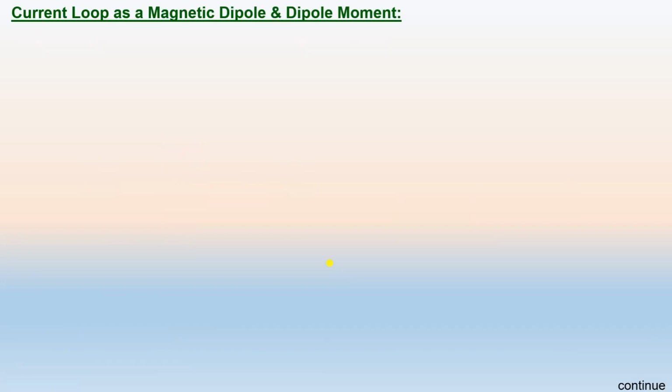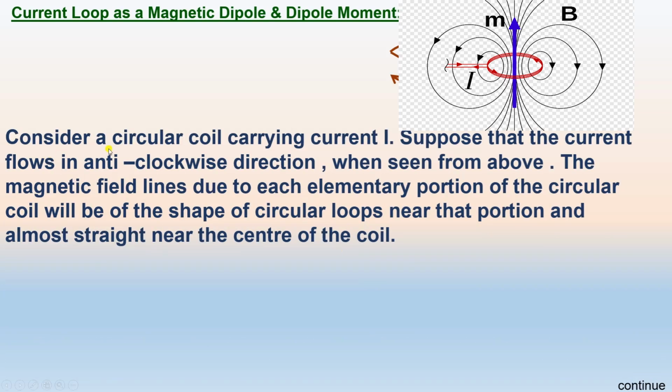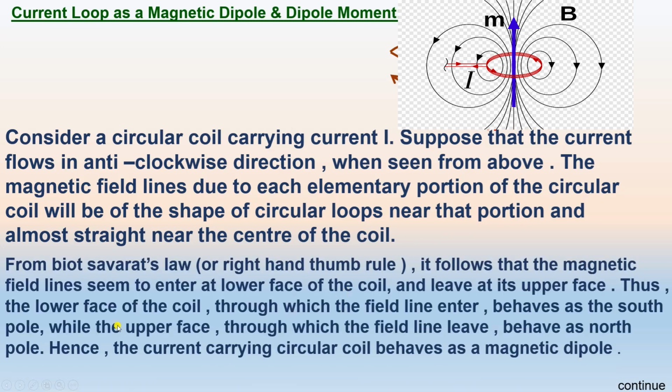For that, let us consider a circular coil having current I. Suppose that the current flows in the anti-clockwise direction. When seen from one side, the magnetic field line due to each elementary portion of the circular coil will be of the shape of a circular loop, and near that portion an almost straight line near the center, and at the center the magnetic lines will be a straight line. From the Biot-Savart law,